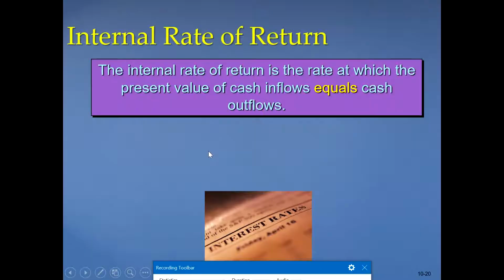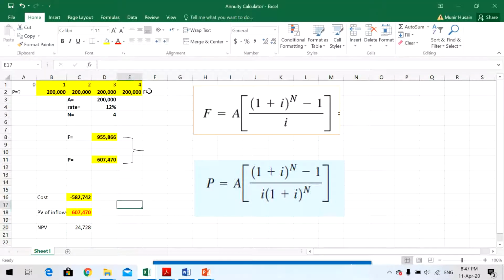If I go back to this question, basically at which rate, let's say this is unknown, this and this will be equal. Present value of cash flows and cost will be equal. At which rate present value of inflows will equal the cost, right? This is what we call internal rate of return.